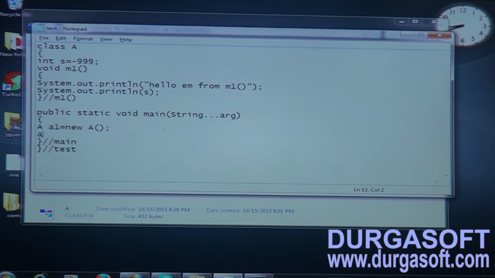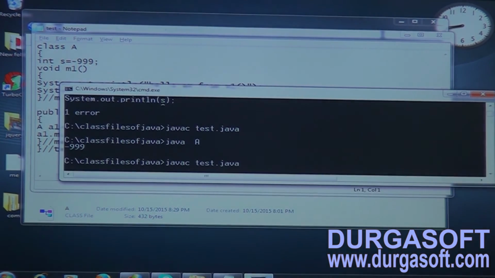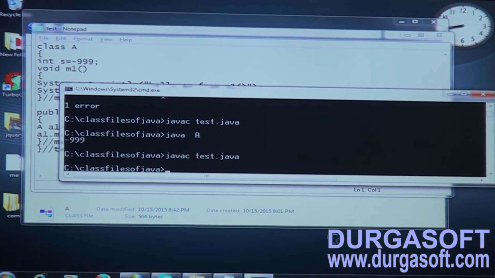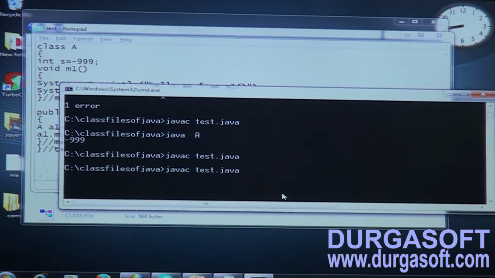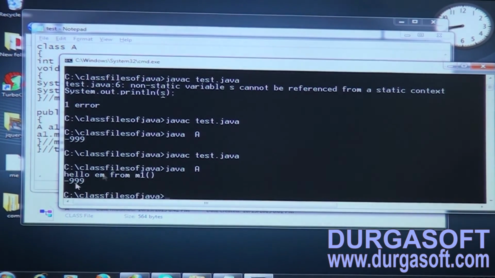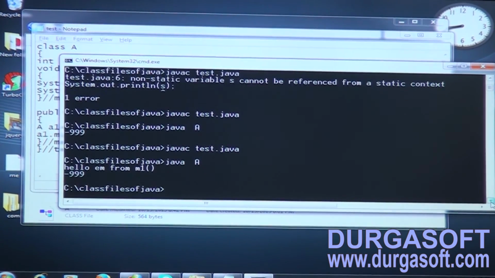Now let me call that one, a1.m1(). Observe this one carefully. Let us compile this one. It should get compiled and run successfully. Yes, compilation is successful. Let me run this one. It will give the output: Hello, I'm from m1 method and minus 111. No restrictions. I hope you get this one.